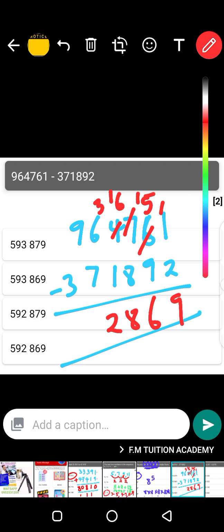And then 6 minus 7, it can't. You get 1 from 9. 9 will become 8. You add 1 to 6, 16. So 16 minus 7 is 9. Okay? It is 9. And then 8 minus 3 is 5.